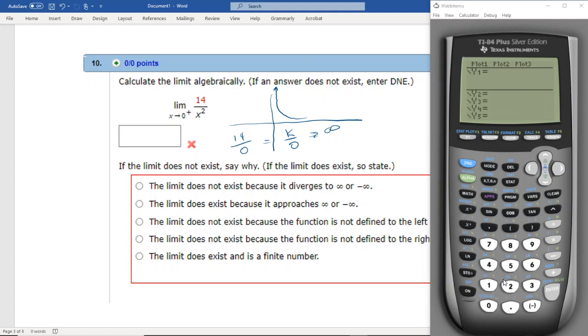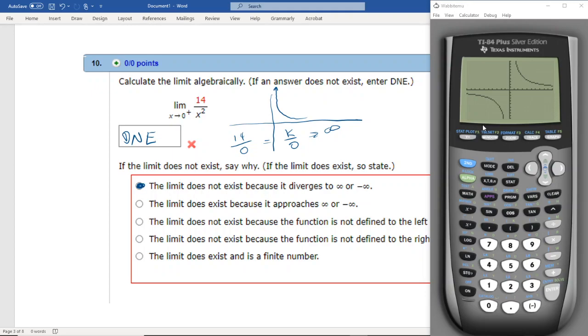And all the graph is going to do is verify that. But since we're already here, let's go ahead and do that. Let me zoom back to a standard window. Yeah, see, it's going down to -infinity on this side, up to positive infinity. So with this one, we can put in a DNE, and the limit does not exist because it diverges to either positive or -infinity.